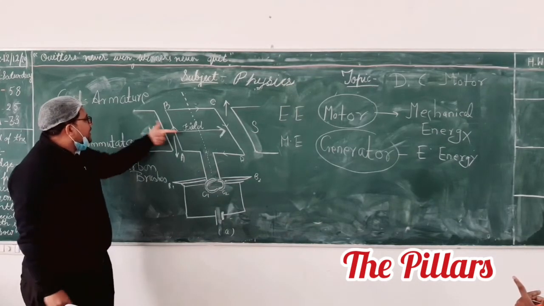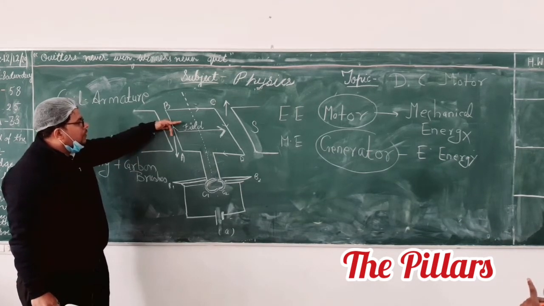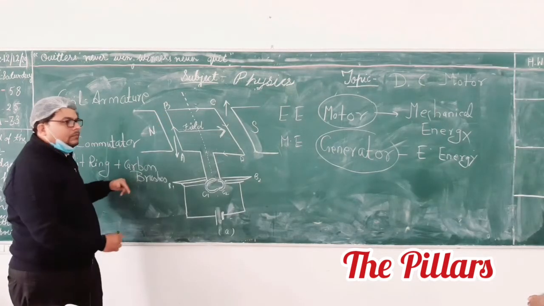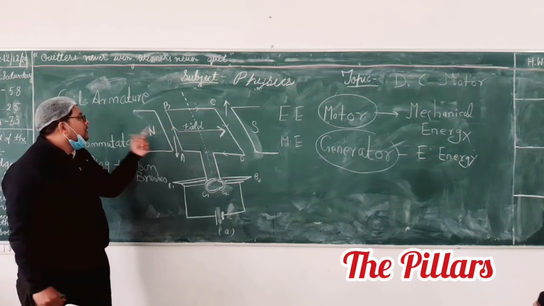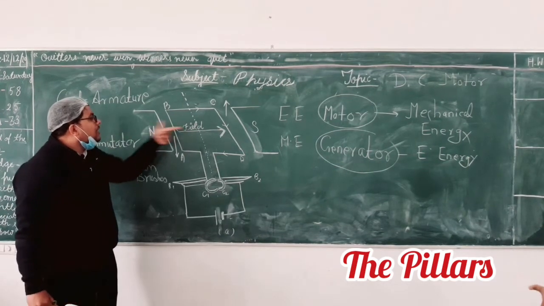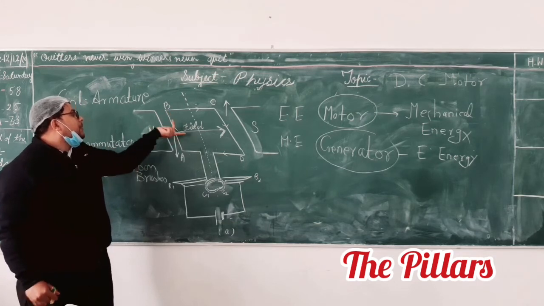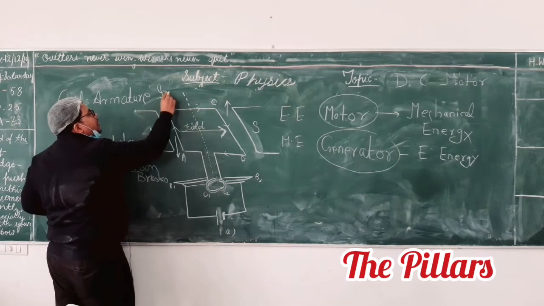Now, let's apply. This is the direction of the magnetic field. This is the direction of the current. Sorry. This is the direction of the magnetic field. This is the direction of the current. So force will be inward. So here we are having inward force. Very good.